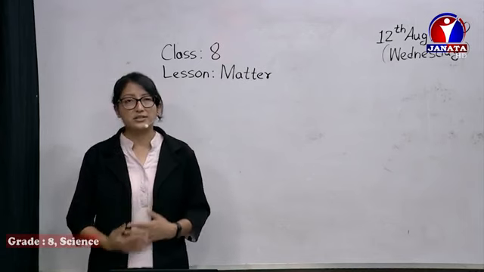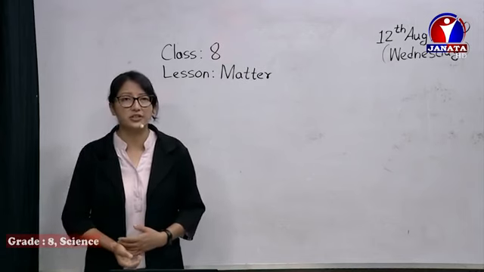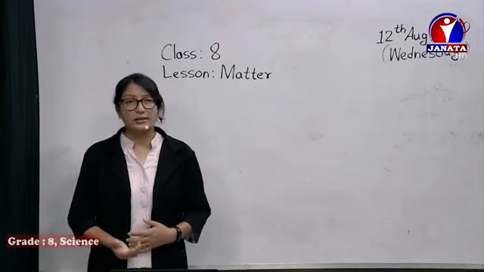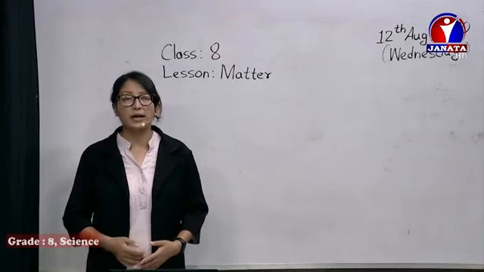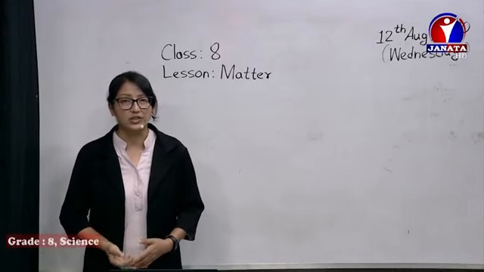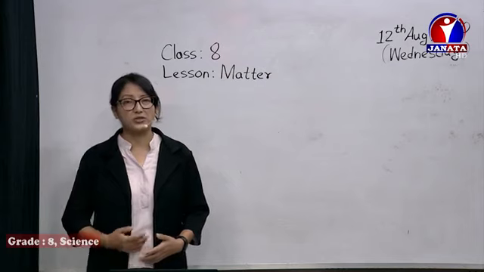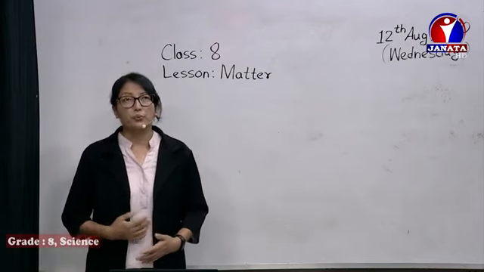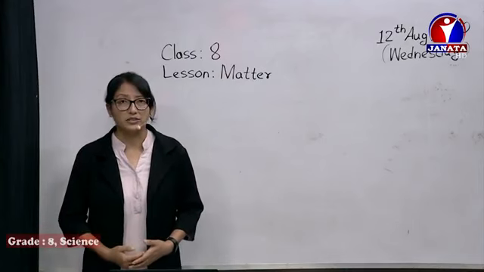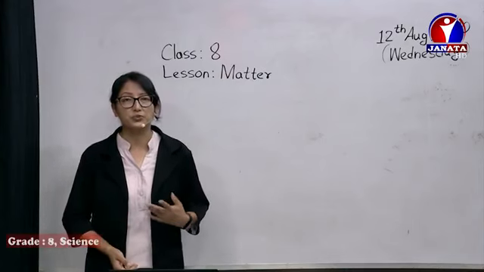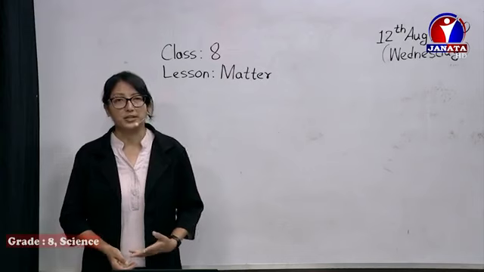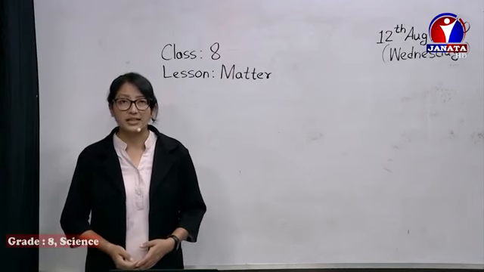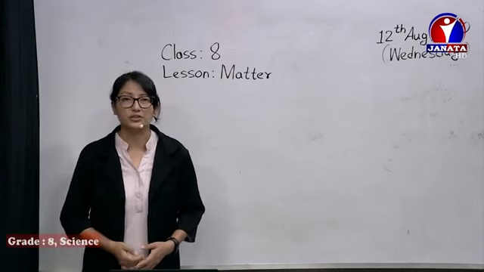We have already learned about matter in detail. Matter may be in different states. Matter may be in solid state, liquid state, or gaseous state. You already know the different properties of matter in these states. Matter can be divided into two main groups: it may be either a pure substance or an impure substance.